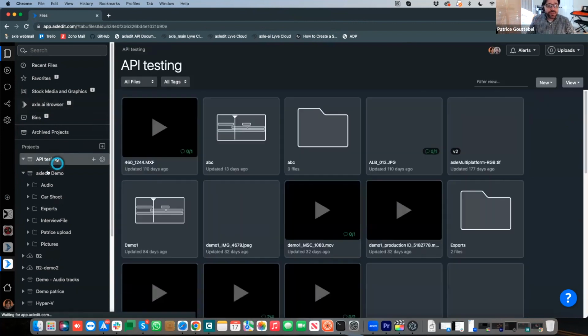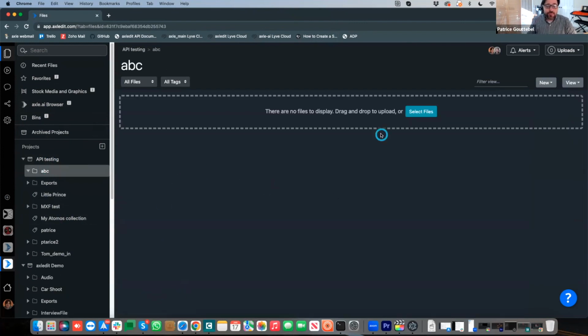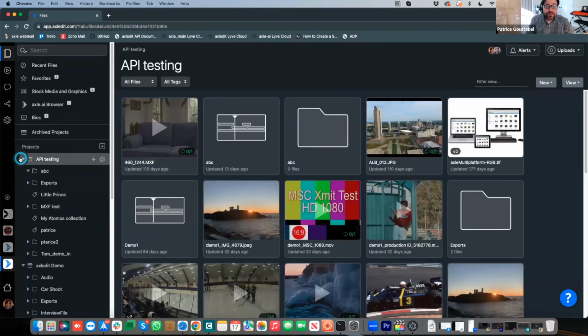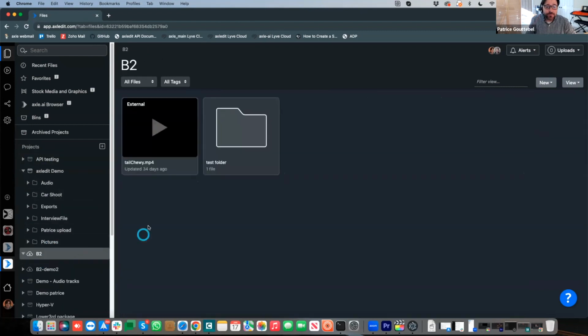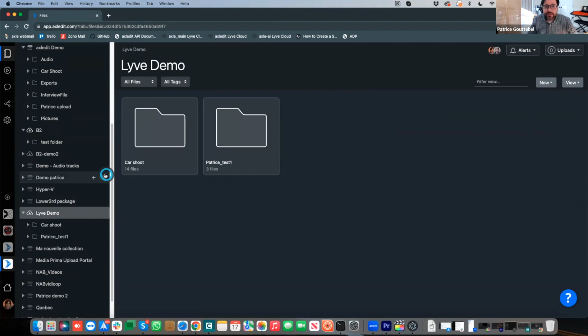I'm going to skip over the indexing process. Basically, you just drag and drop to upload. It goes straight to the cloud bucket. You can also index your own buckets if needed. You have external buckets here, just like I have done here with Backblaze or Wasabi or Seagate Lyve or another S3 bucket. Any S3 compatible bucket will do.